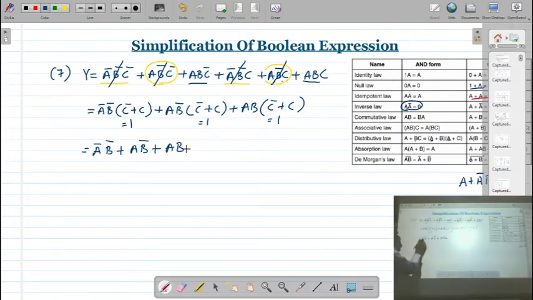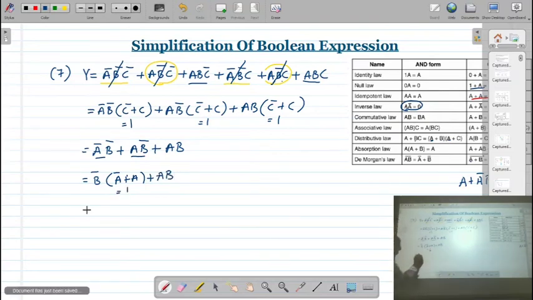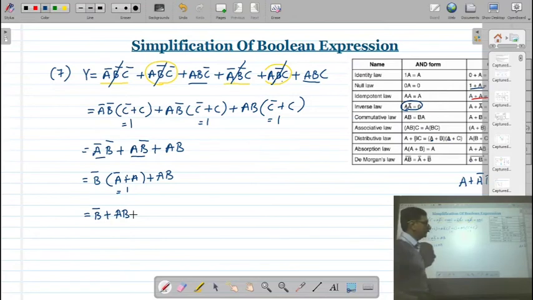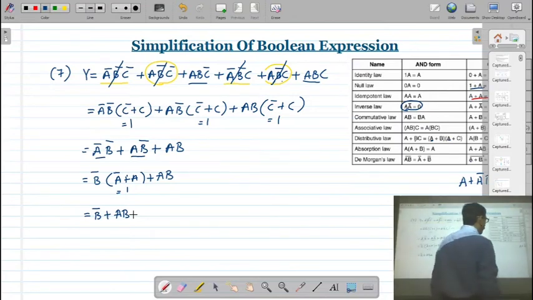Again you see this expression, which variable is going to be common. So here if you see the first two terms, B bar is common, so we write A bar plus A, plus AB is there, and A bar plus A is 1. So this is equal to B bar plus AB. B bar plus AB.